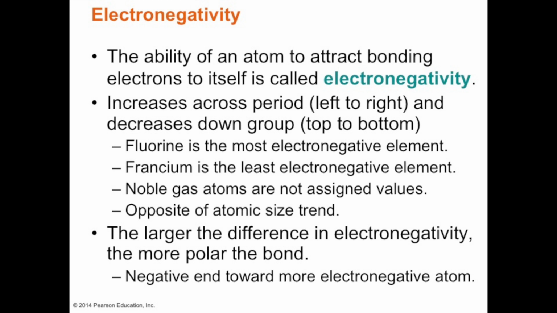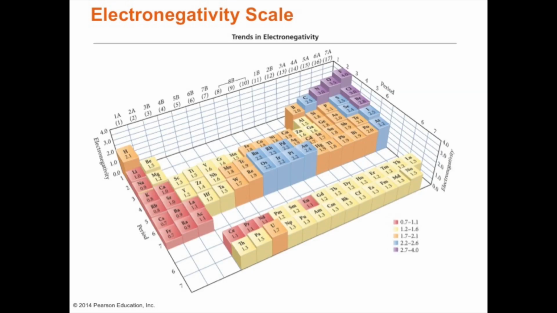Electronegativity increases from left to right across the period, and as you go up the group, from bottom to top. Fluorine is the most electronegative element, and francium is the least electronegative. Noble gas atoms are not assigned any values.